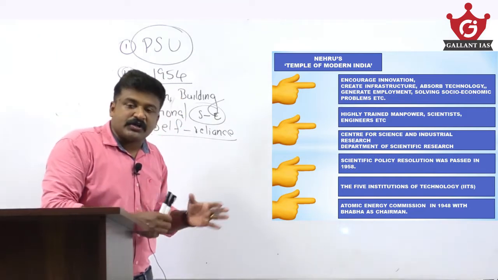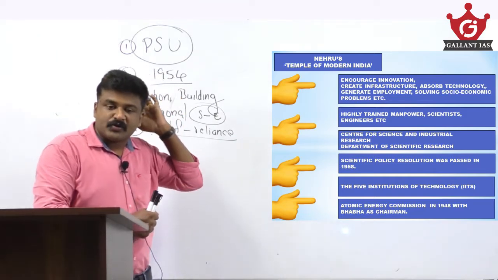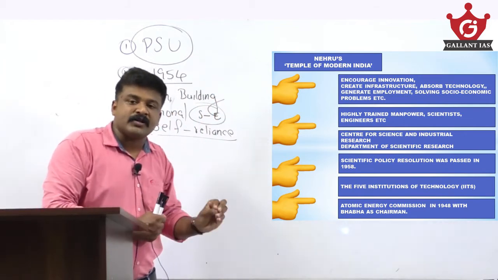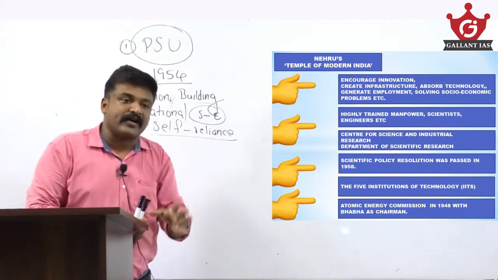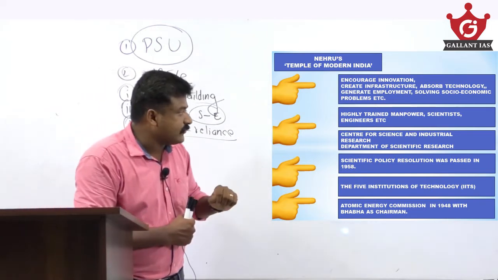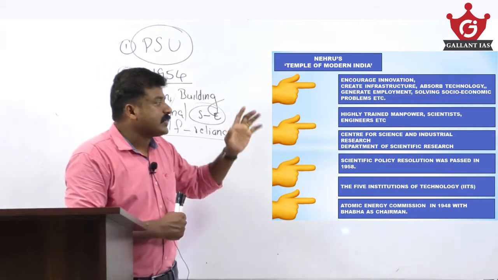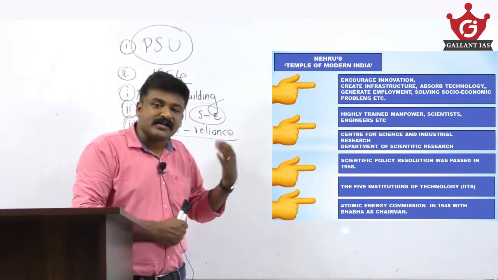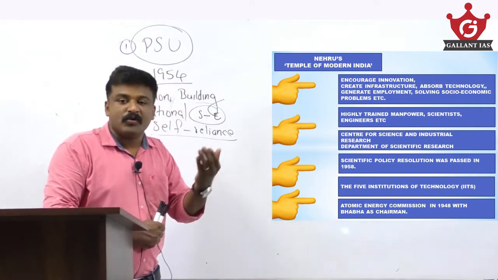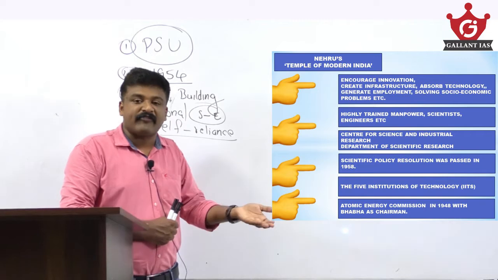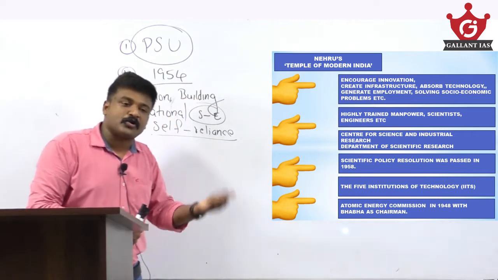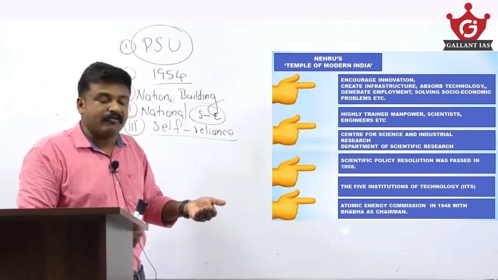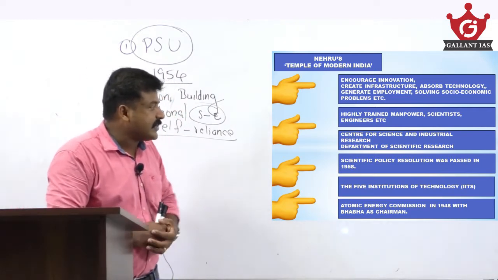Then what are his initiatives toward these institutions of higher learning? So his temples of modern India included irrigation dams, steel plants, power plants, etc. Also institutions of higher learning. Among the initiatives in higher learning, he chaired the Council of Scientific and Industrial Research. Research institutions and national laboratories are required for new innovations in the scientific field, which is important for India's industrial development, infrastructural development and socio-economic development.